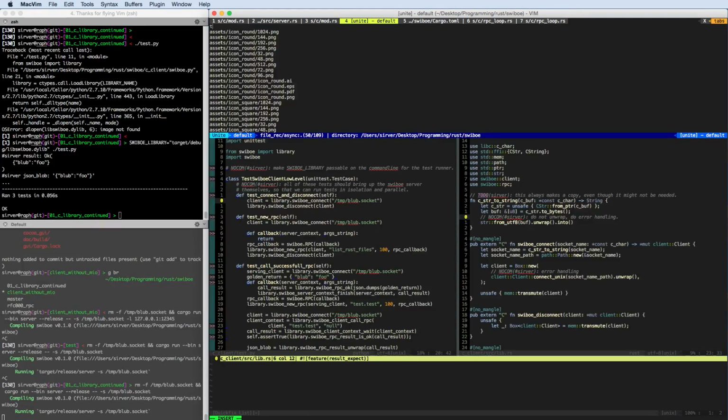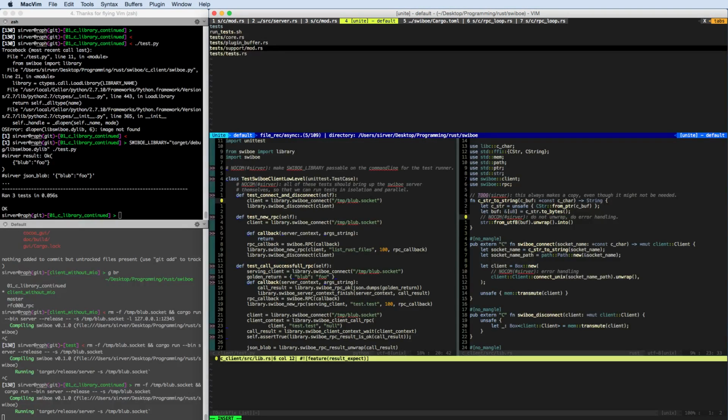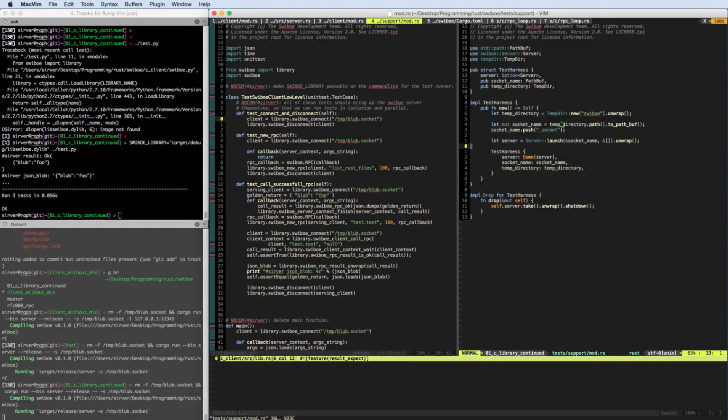So if I look in tests, I think in test support there's this actually, right? We have this test harness class which does very little. It creates a new temp directory, and then it creates a file underscore socket in this temp directory, which is actually the one that the server listens on. So a Unix domain socket.